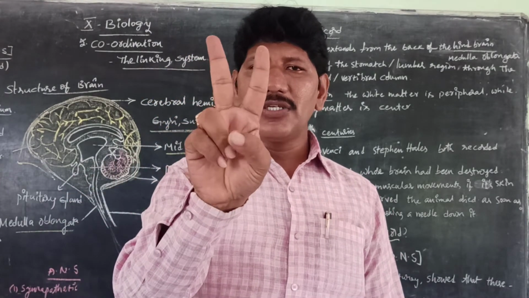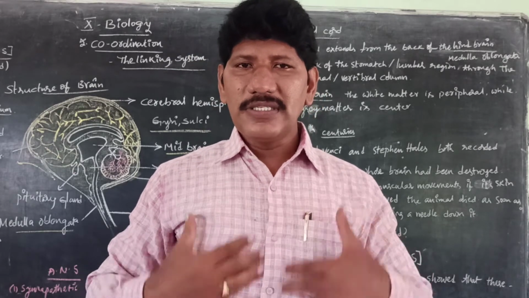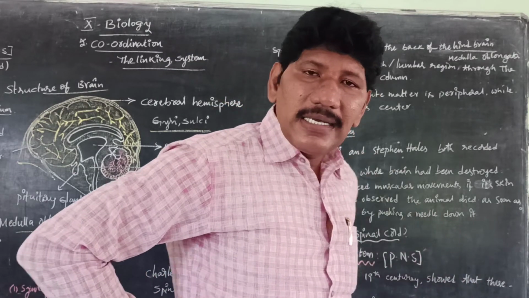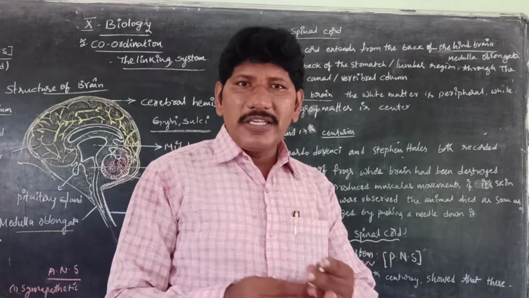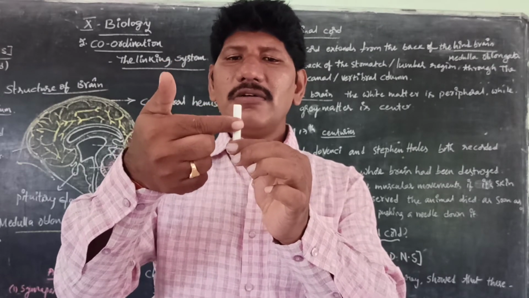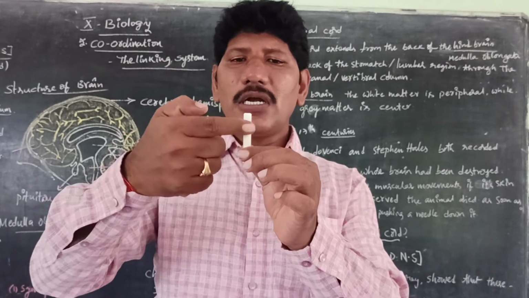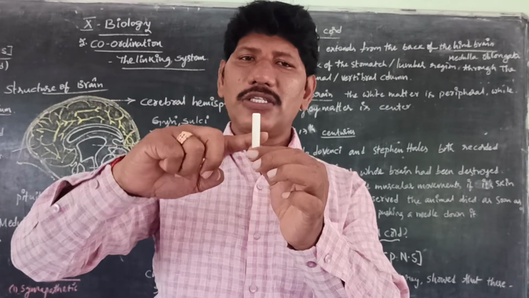So the symbol victory shows always in front of our body. That means this is the ventral side. So this is the ventral part. Obviously, the second, the back side, is called the dorsal side. So the spinal cord, for example this is a spinal cord, has a ventral side and a dorsal side. So the ventral root and dorsal root.